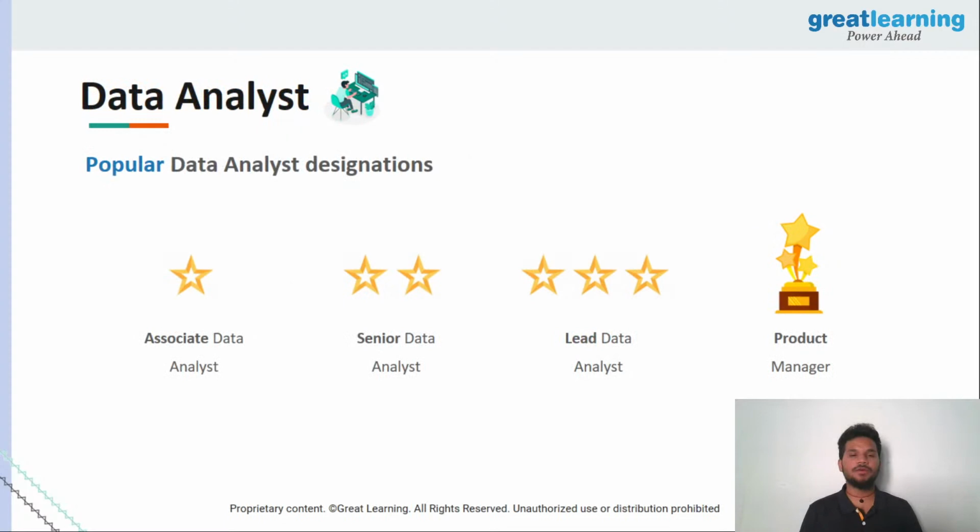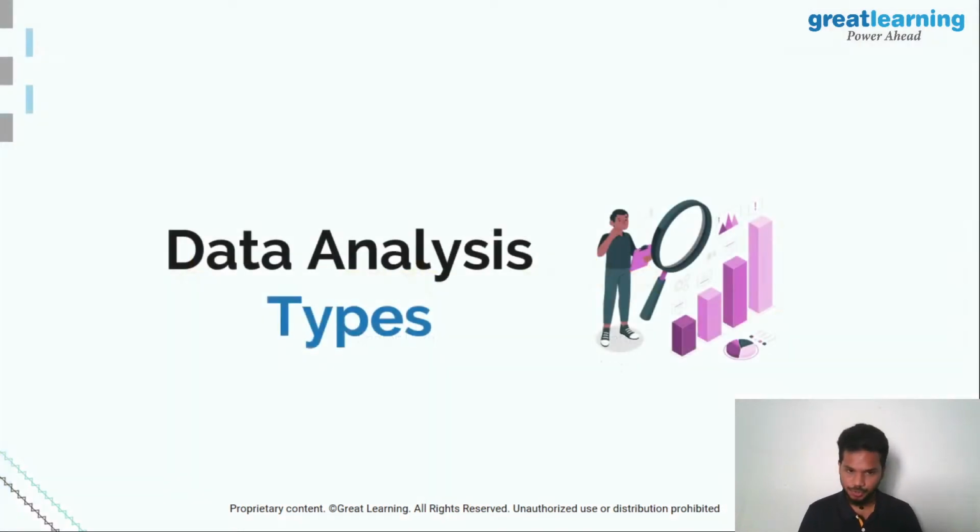And knowing all of these, if you are very serious about your career in data analysis, here is your career progression in terms of designation. You will begin as an associate data analyst, and then with 1 or 2 years of experience, you will become a senior data analyst, after which you will be given a team of your own. You'll be managing a lot of people. You'll be called a lead data analyst. And of course, once you're completely proficient and certified in data analysis, and you've put in a good amount of time and effort, 5 or 6 years down the line, you can be called a product manager. That is the pinnacle of data analysis, guys. So I thought it would be nice to show you some of these designations too.